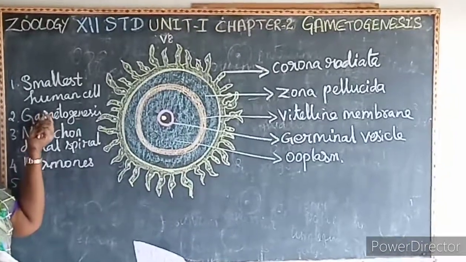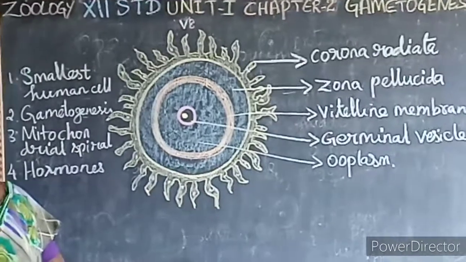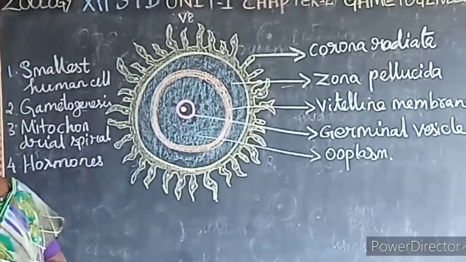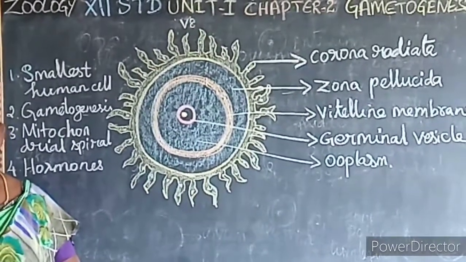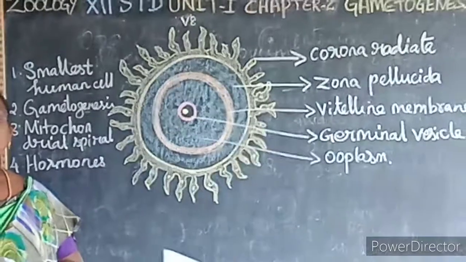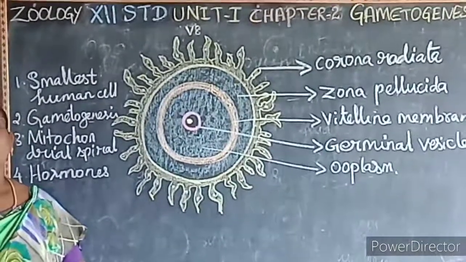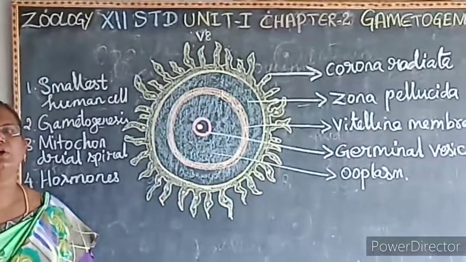Which is the smallest human cell? The smallest human cell is the sperm. The largest human cell is the ovum. Then what is gametogenesis? The formation of the gametes is known as what? Gametogenesis. What is spermatogenesis? The formation of the sperm is known as what? Spermatogenesis. Then what is oogenesis? The formation of the ovum is known as what?